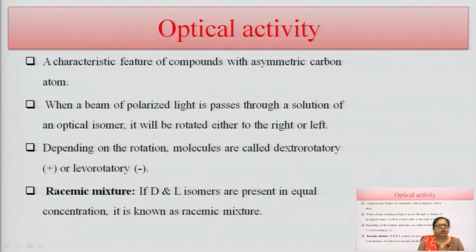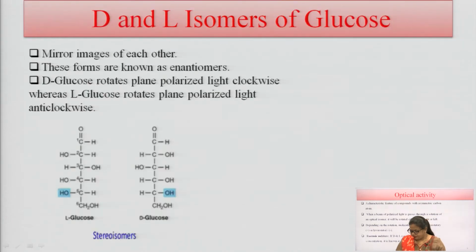In a racemic mixture, the D and L isomers are present in equal concentration. That is why there is no optical activity present, because half of the molecules rotate light towards the right side and the other half rotate it towards the left side. So, there is no optical activity. Such compounds are known as racemic mixtures.